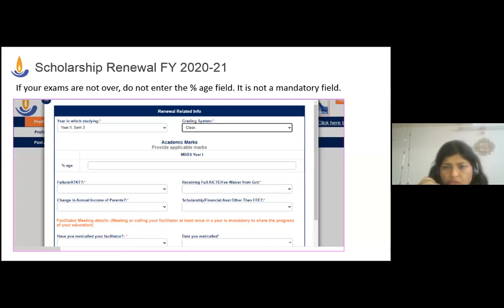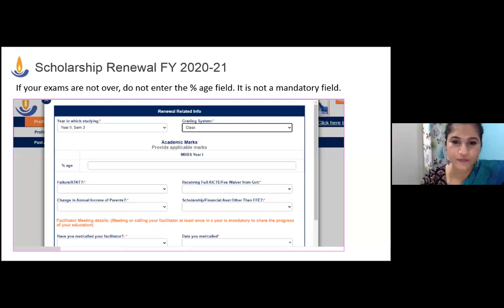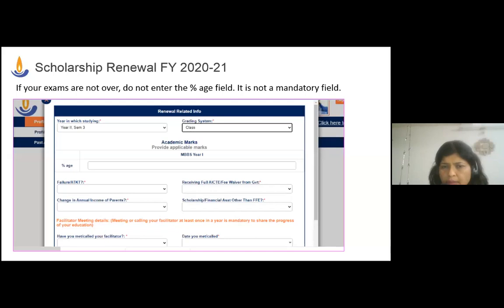When your application is open, as you can see on my screen, there is a ticker running here which says, click here to renew your application. Please click on that. It will bring up this box. You need to enter the details here. Please enter the year you're going into next, and what kind of grading system you have, whether it is class or CGPA. If you know your marks, you can enter them in this text box. If you do not know, please leave it empty.